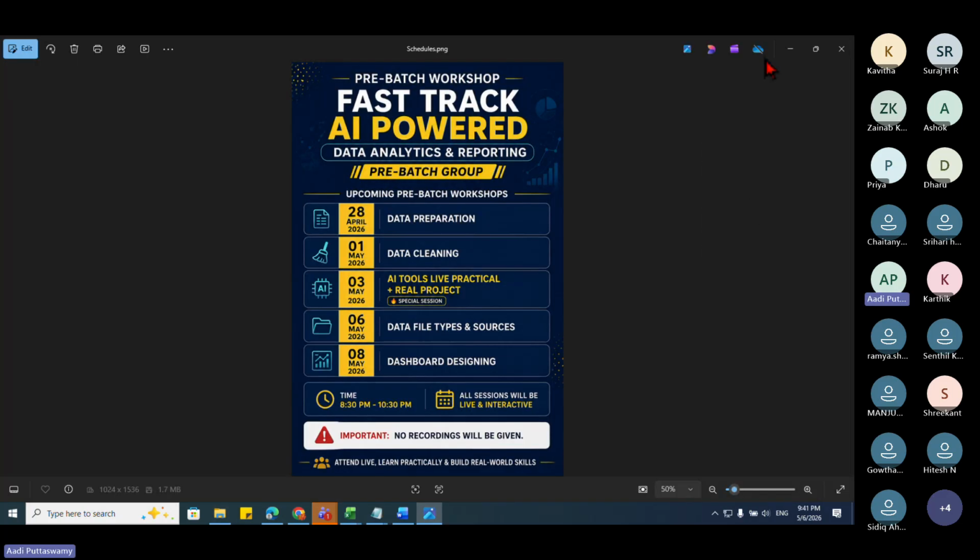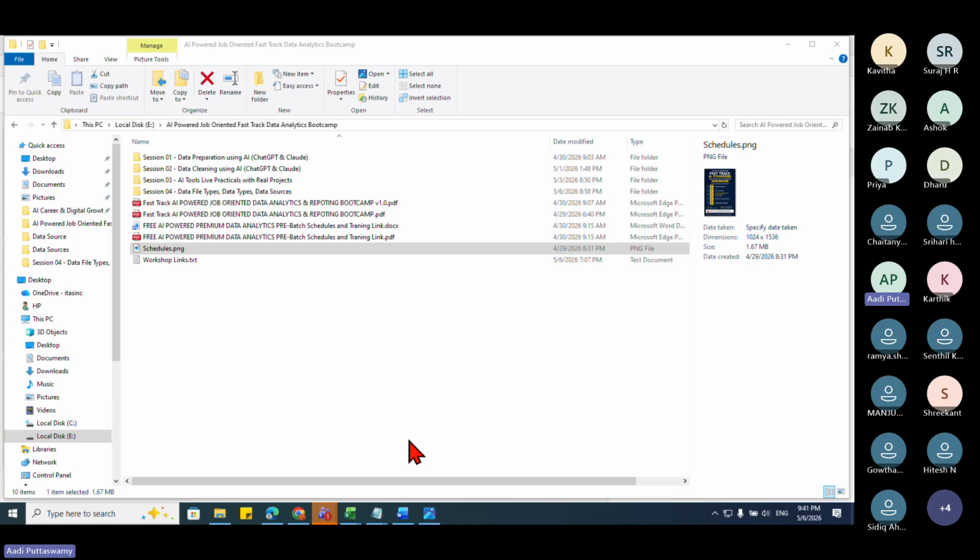We have dashboard designing, which is completely on the designing part: how we can design using Canva, ChatGPT, and Claude. Last week on Sunday we did some dashboards and I showed you some designs. On Friday, we'll see more designs like that, and also some very nice designs, and how we can replicate them for our dashboards. I'll be discussing all these things.